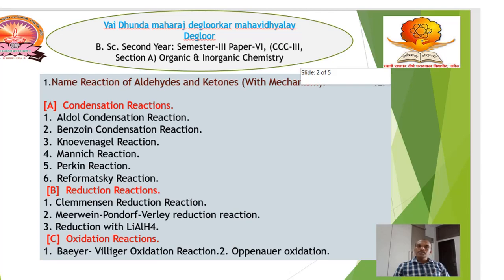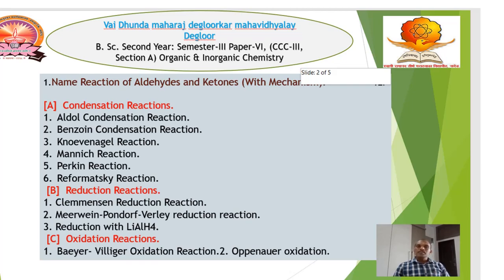It consists of three types of reactions. One is condensation reaction, second is reduction reaction, and third is oxidation reaction. The condensation reactions consist of six reactions: aldol condensation, benzoin, Knoevenagel, Mannich, Perkin, Reformatsky.